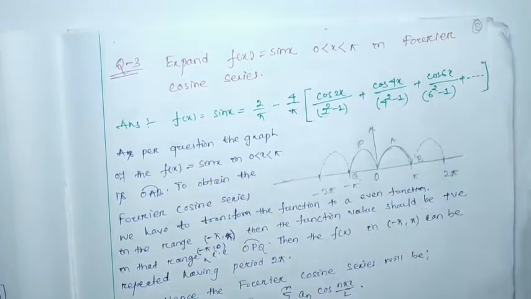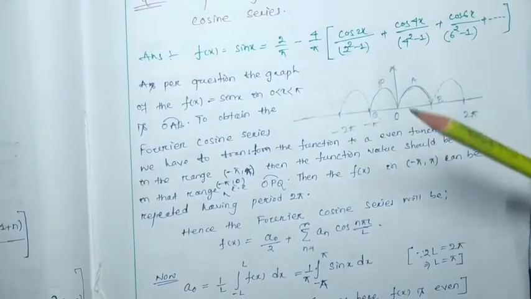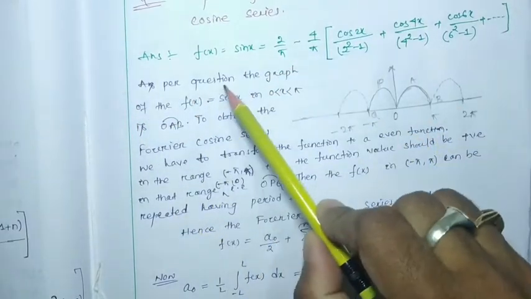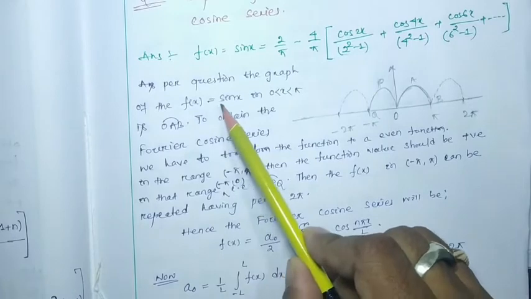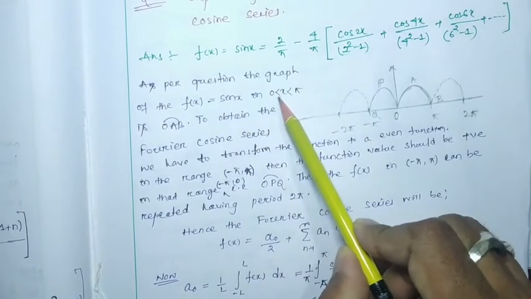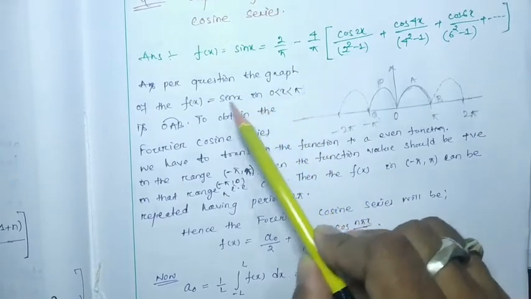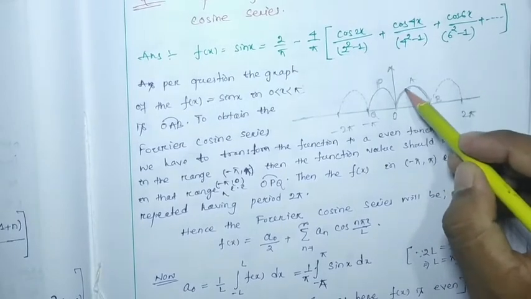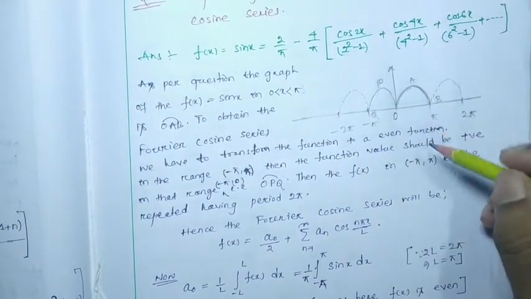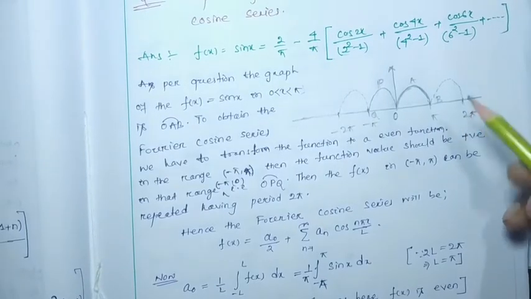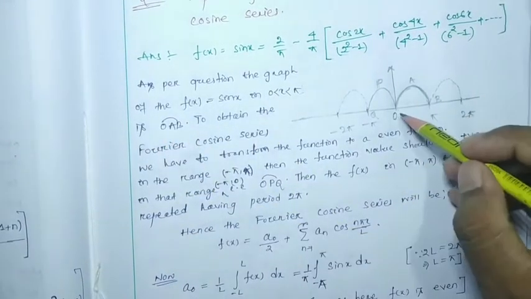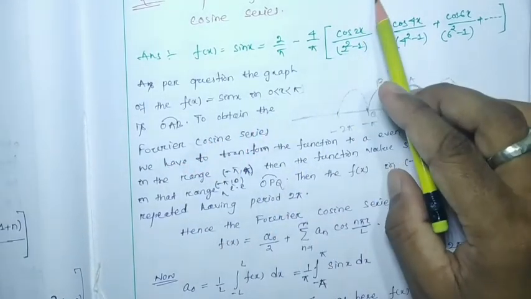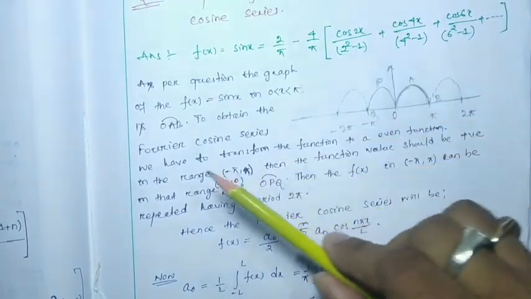So I have written the same thing over here. You just study it, I am going to read it, you just follow me. Okay, as per the question, the graph of the function f(x) equal to sin x in the range 0 to pi. So the function exists in the range 0 to pi, which means the graph will be this much. This is your traditional sin x curve, that is the OAB curve.